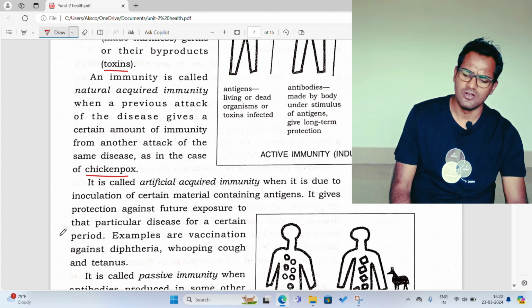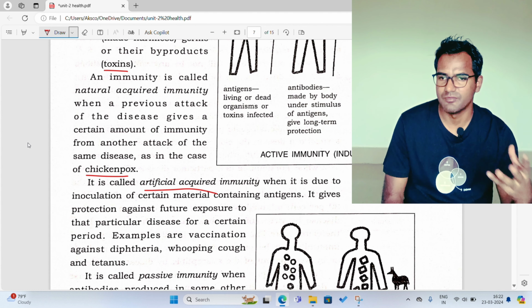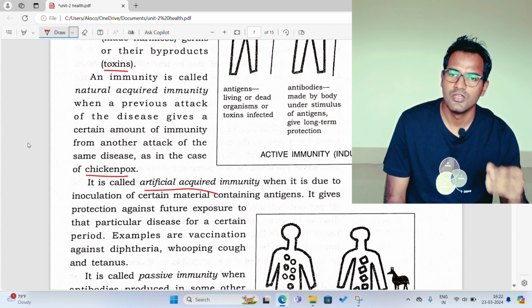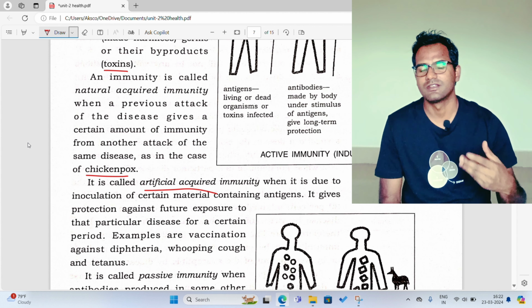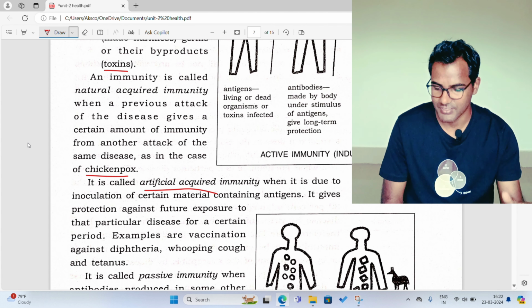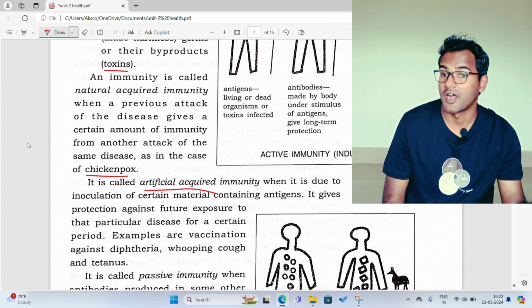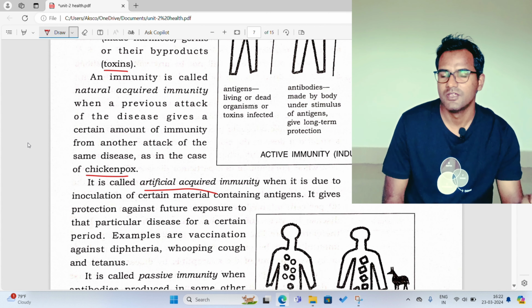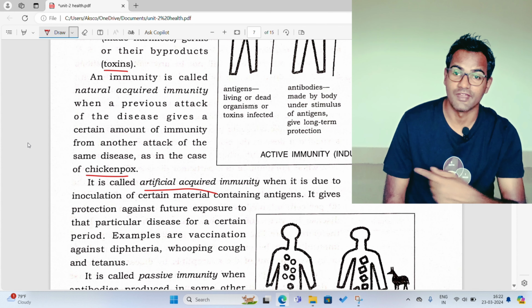Now, artificially acquired immunity. Natural immunity is the type of immunity where somebody who has had the first attack will not easily get a second attack. But artificial immunity is the type of immunity which is acquired artificially by people. You have seen in the case of COVID-19 what happened. We have taken vaccinations, right?